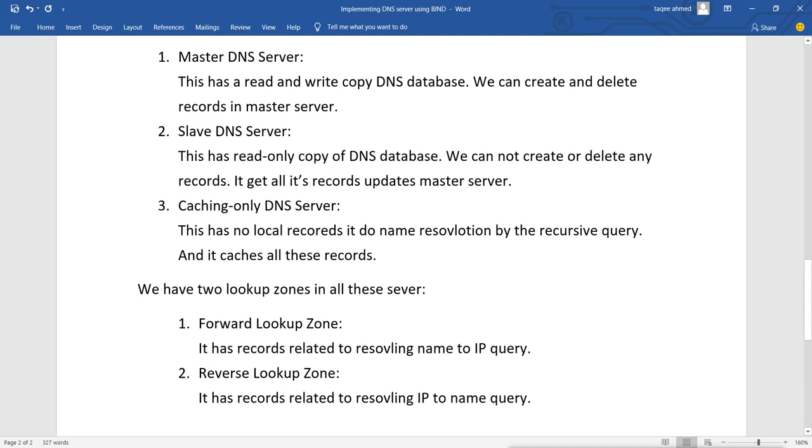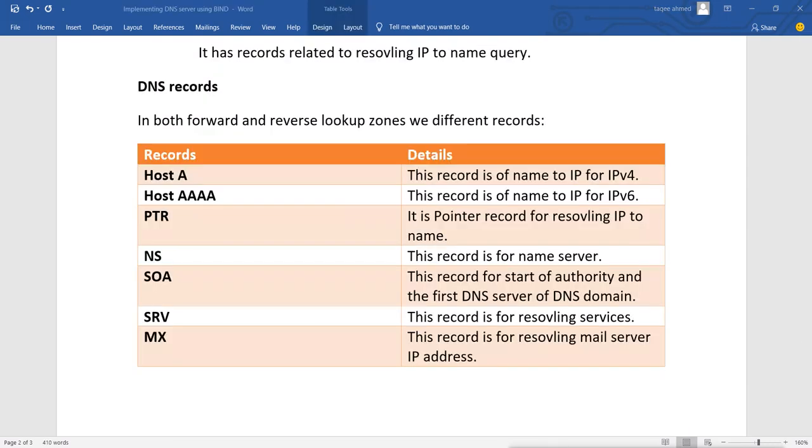So there are some important records we have. In every zone of the DNS server, either forward or reverse zone, we have these 7 important records. First record is host A. Host A is the A record for IPv4, and it is for name to IP resolution. It will be available in the forward lookup zone.